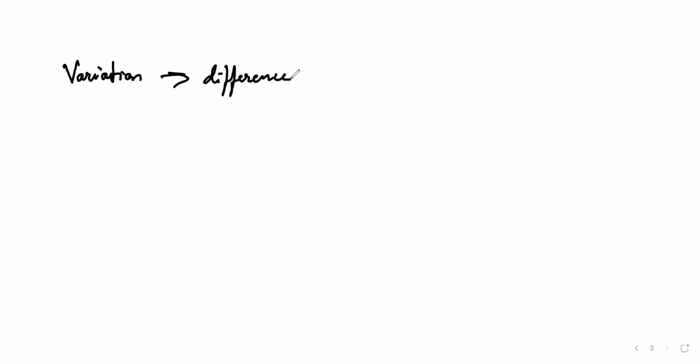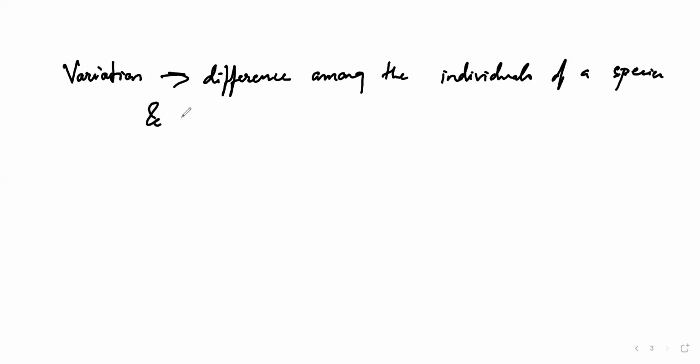Differences among whom? Differences among the individuals of a species, and also among offsprings of the same parents.